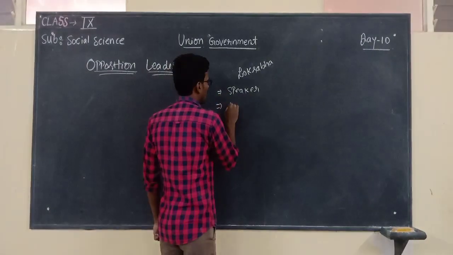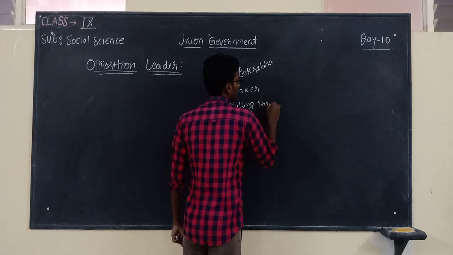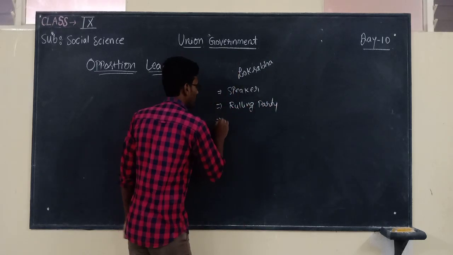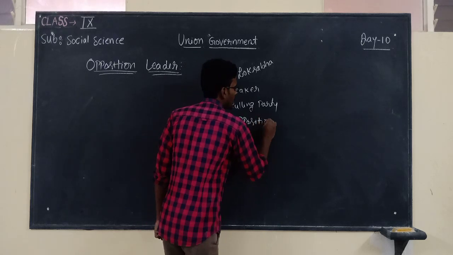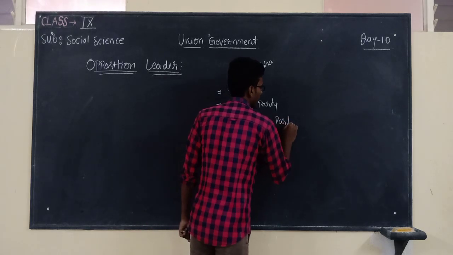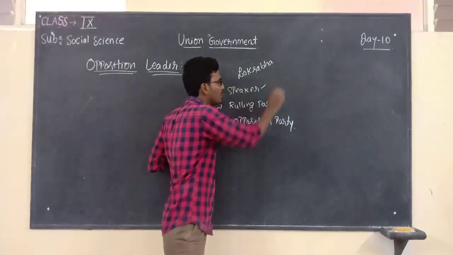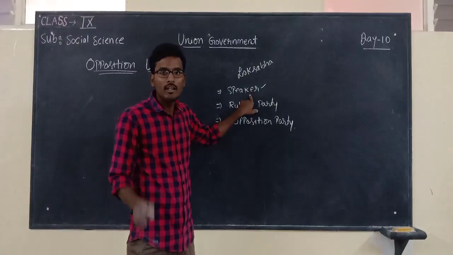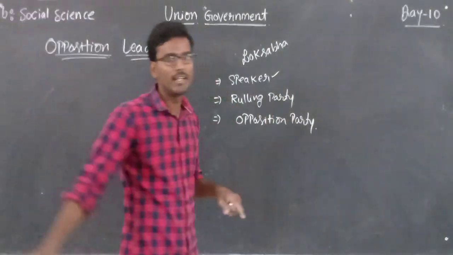After that, the ruling party. The third one is the opposition party. Ruling party and opposition party. So we discussed the speaker, right? Who is the speaker? He is the responsible person to maintain the dignity of the house.